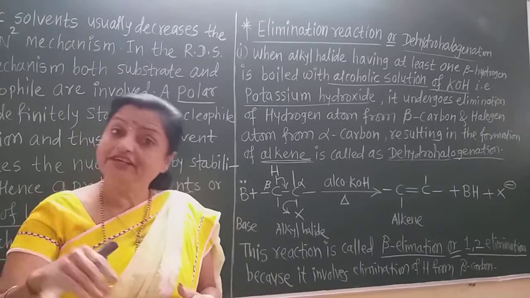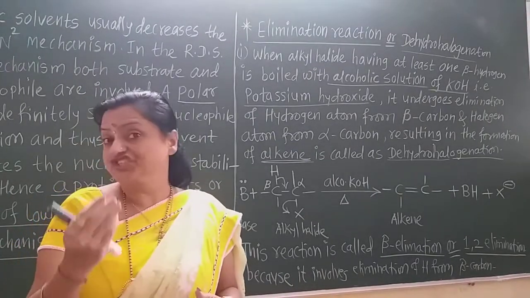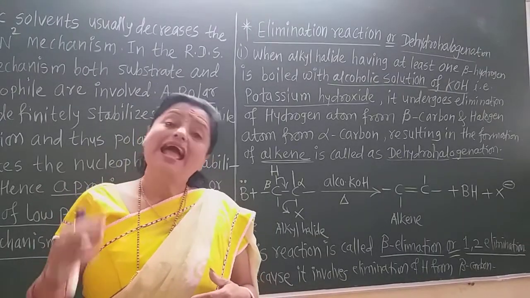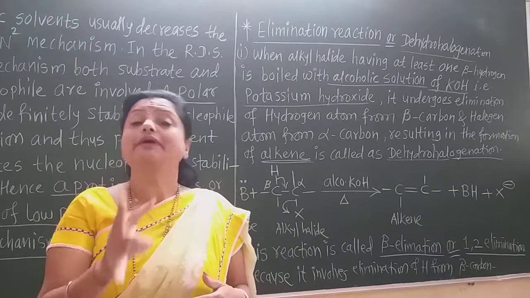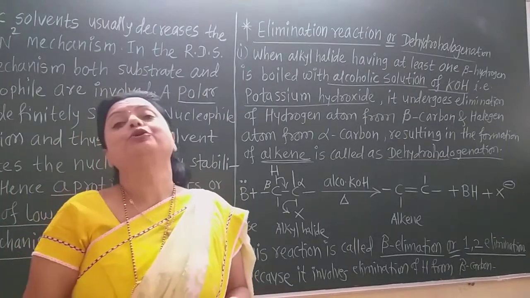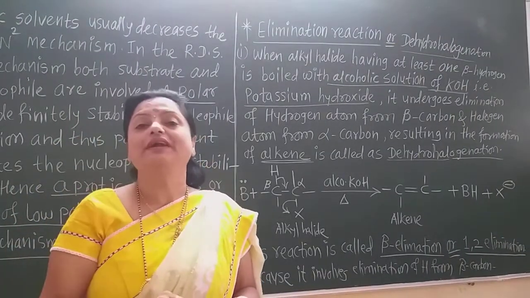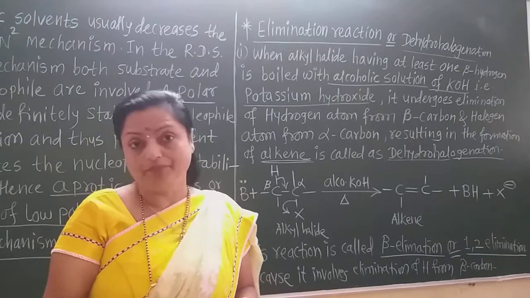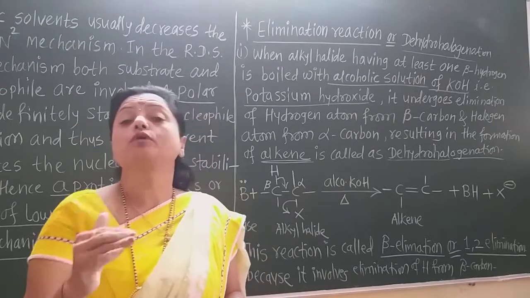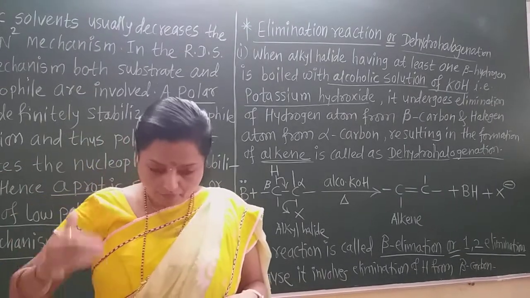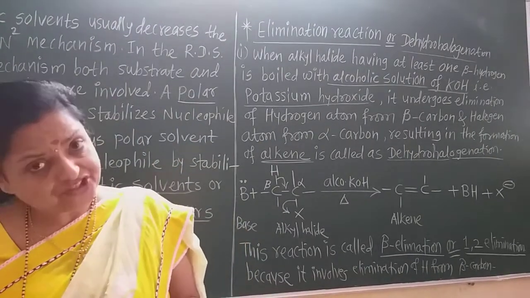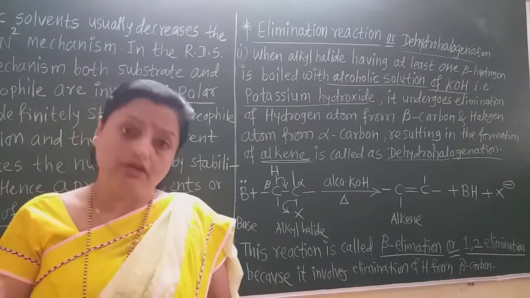Hydrogen and halogen get removed from the alkyl halide, which is the substrate, and due to the removal of hydrogen and halogen from the adjacent carbon atoms, there is formation of a double bond between those two adjacent carbons. That means from the alkyl halide, after the dehydrohalogenation or elimination reaction, there is formation of alkene, a carbon-carbon double bond.